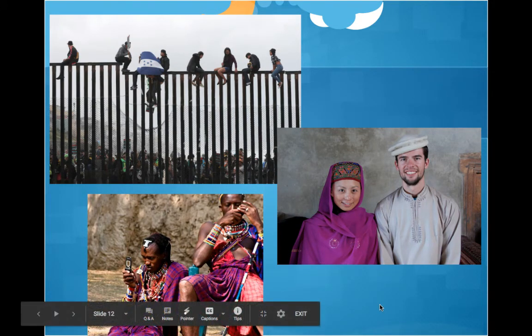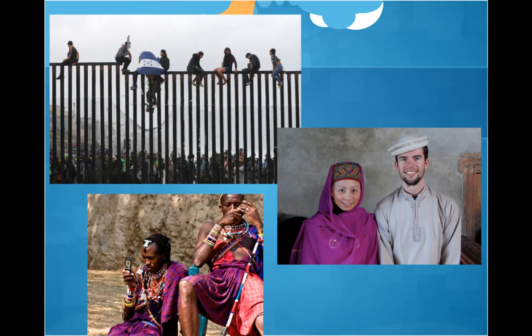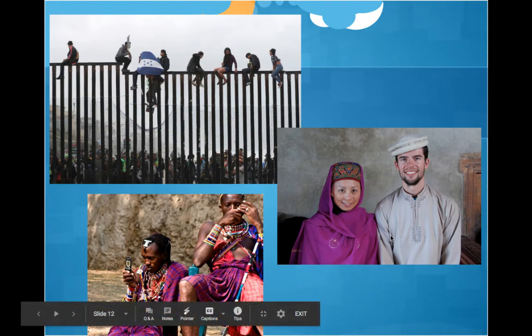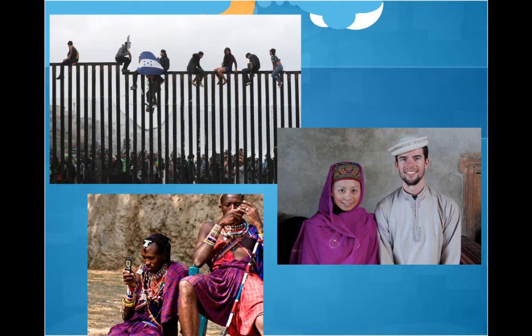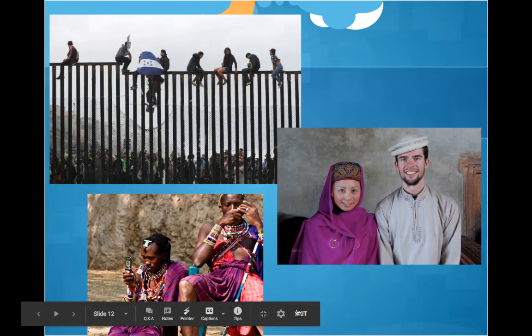But as I said before, it's important to remember that movement isn't just the movement of people. It's also the movement of ideas and technology. For example, the spread of religion. Religion is not a person, it's people who make up religion, right? There are different religions that spread to different parts around the world. That's an example of movement. Or examples of technology spreading from one place to another.